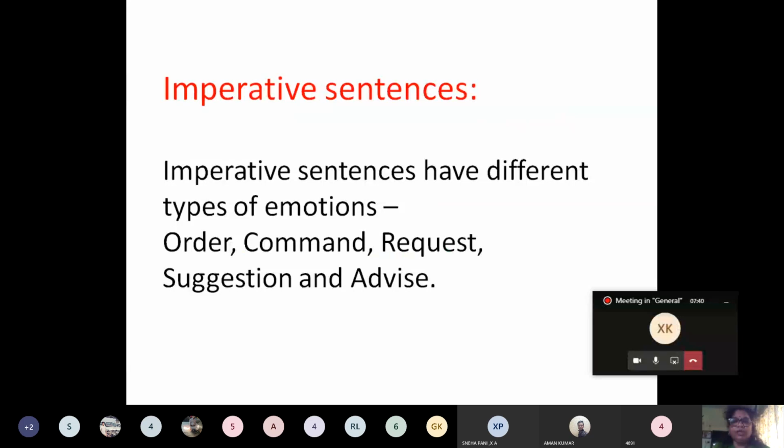It can be an order, a command, a request, a suggestion, or advice. Those sentences which express these emotions are called imperative sentences. So how do we change imperative sentences into indirect speech?